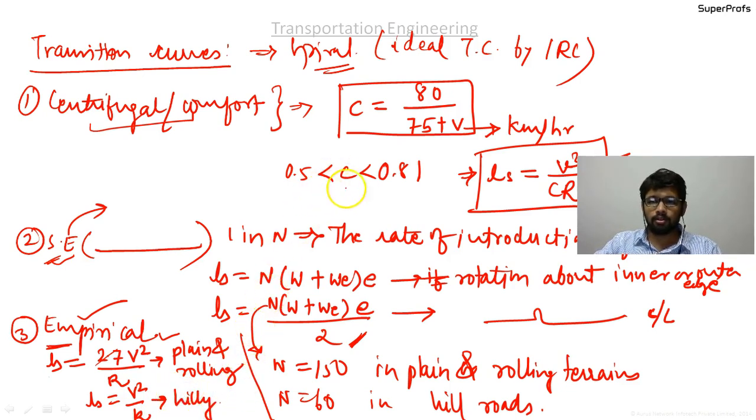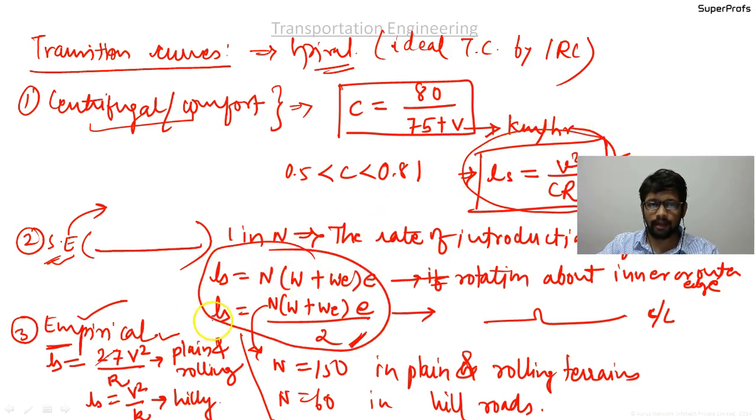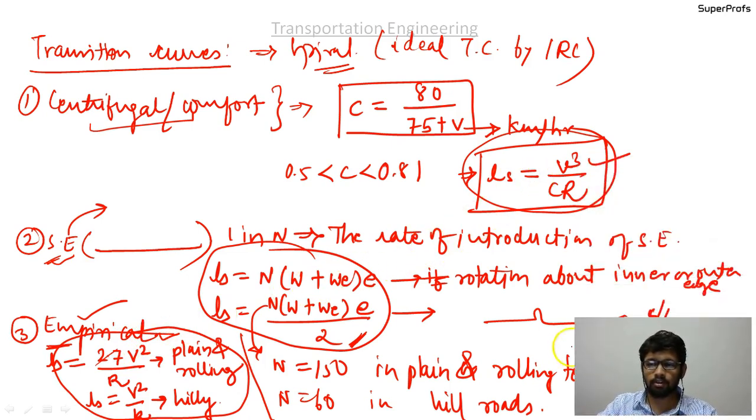So using this, you get the three values for length of the transition curve. This is the first one. Here you get the second value, okay, from the second criteria, and here you get the third value from this third criteria. So out of these three values, whichever the value is greater, that is the length of the transition curve to be provided as per the design.